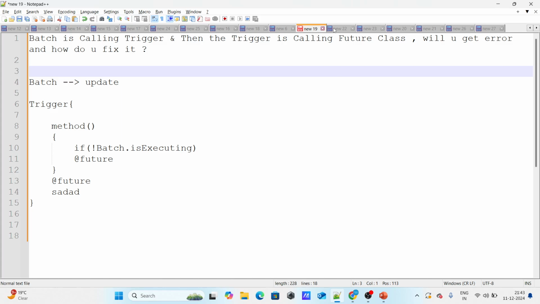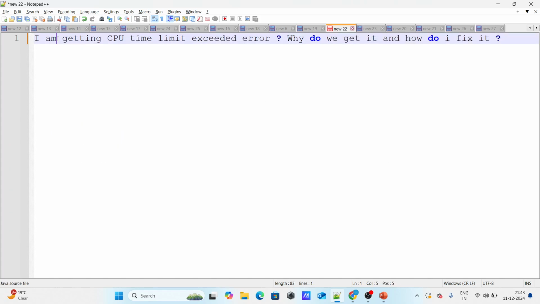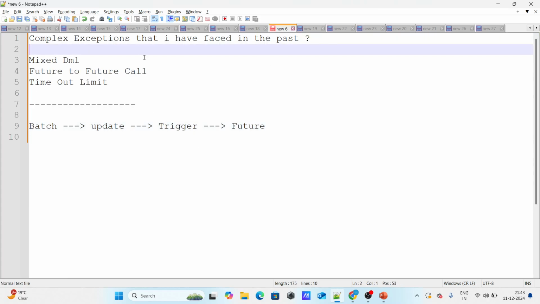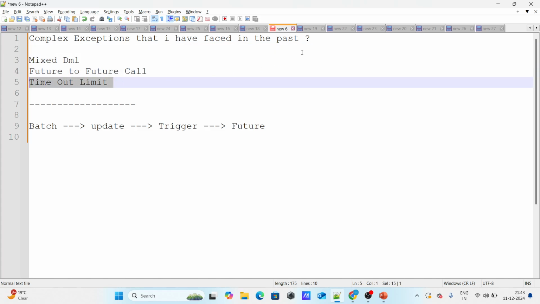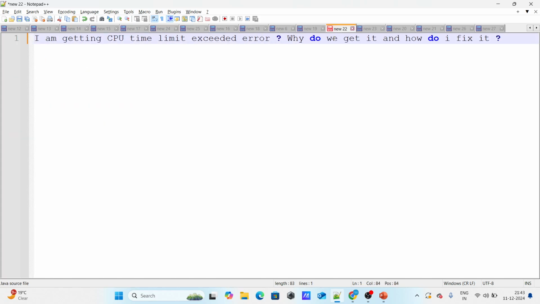Let's move on to the next question: I'm getting a CPU time limit exceeded error. Why do we get it and how do I fix it? As I told you, this is an open-ended question, and when you include this kind of thing, they automatically ask questions around it. So they immediately asked me about the CPU time limit exceeded error. Where do we get it and how do we fix it?